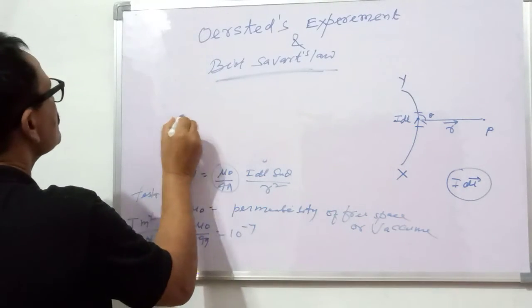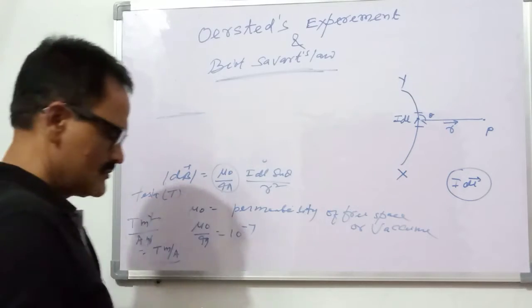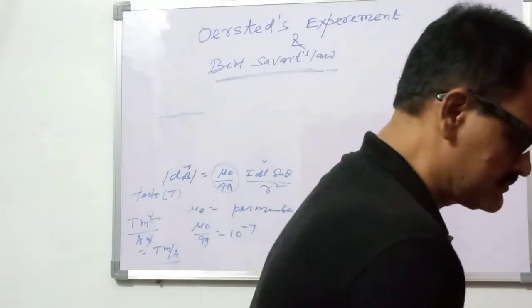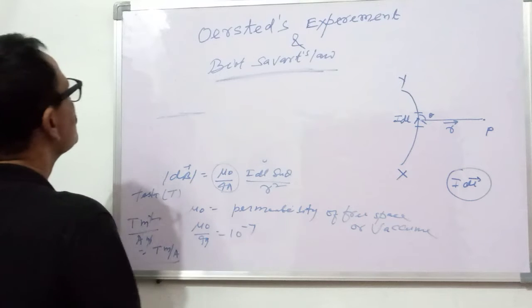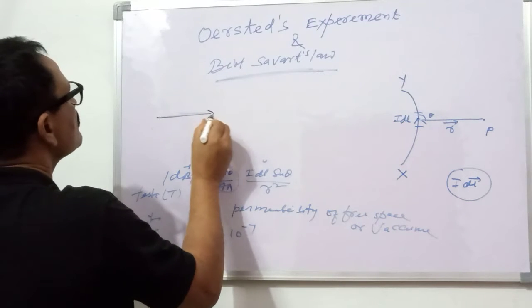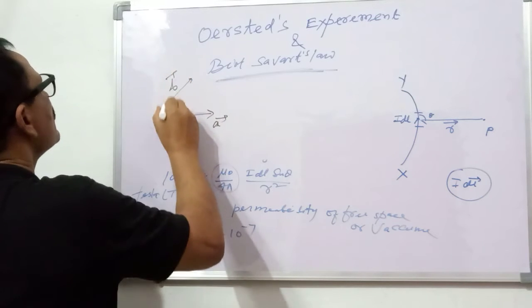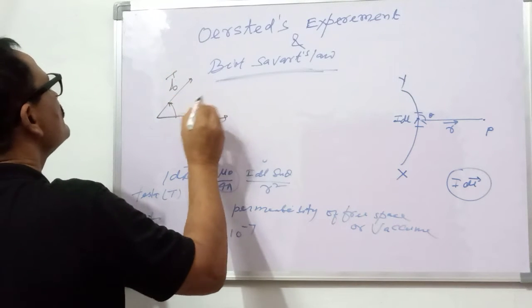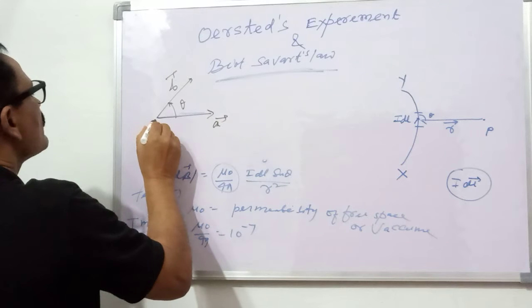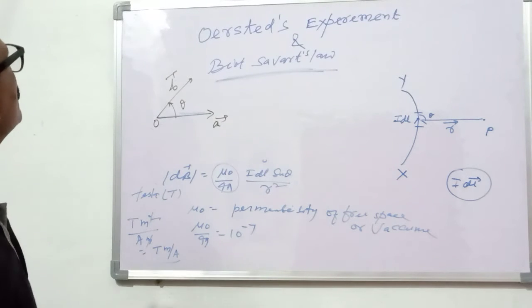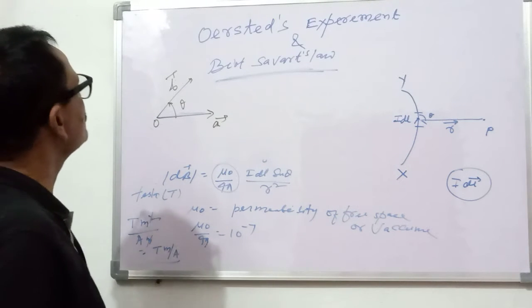This is the first vector A, and this is the second vector B, and the angle between A and B is theta, and O is the common point of these two vectors.